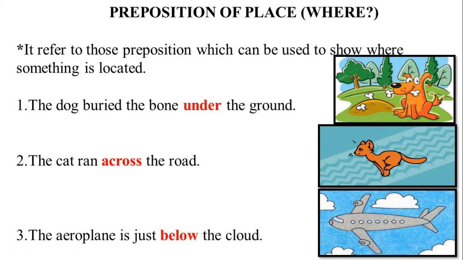So those prepositions which can be used to show where something is located are called prepositions of place. Example: under, over, in, on, at, about, etc. Students, now you might be thinking that we had in, on, at as prepositions of time, and here also the same, but please note that they are used in different meanings.